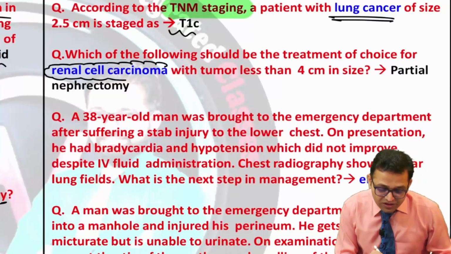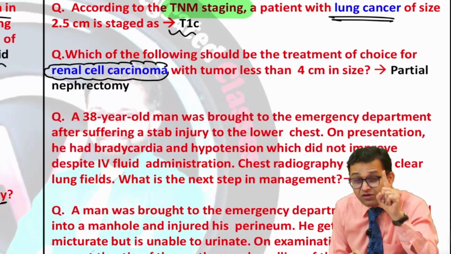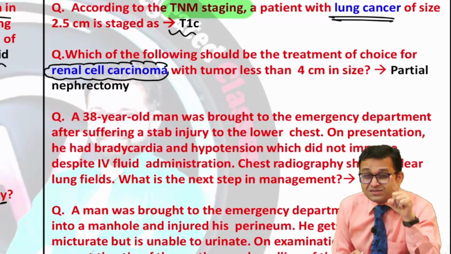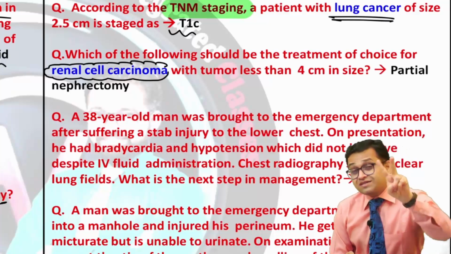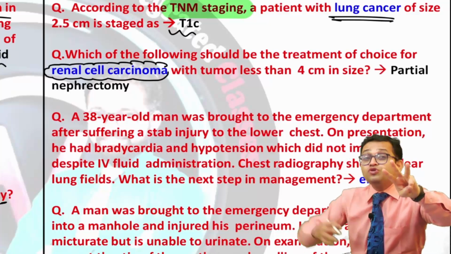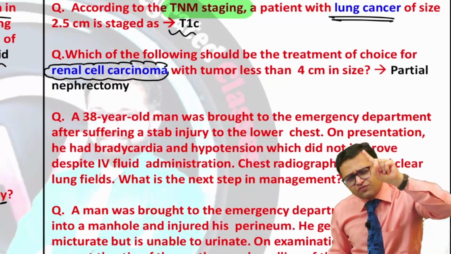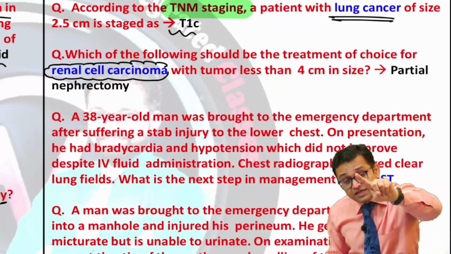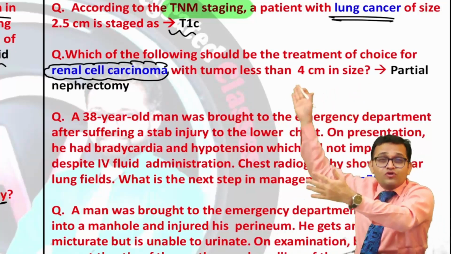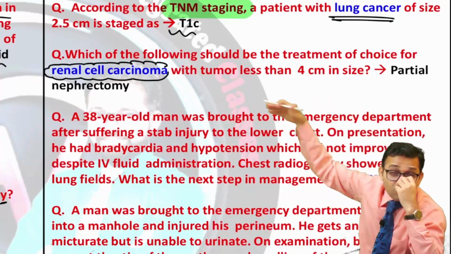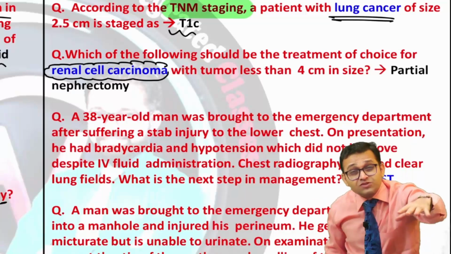Oncology is very important. Remember the most common cause of death in the world. Yes, your answer is cardiovascular disorder, MI, angina. Other important causes are diabetes, and another cause is cancer. So definitely one question from cardiovascular disorder, MI, angina, one question from diabetes related, and one question from any kind of oncology, either lung cancer or renal cancer or cervical cancer. So you cannot miss the oncology part.